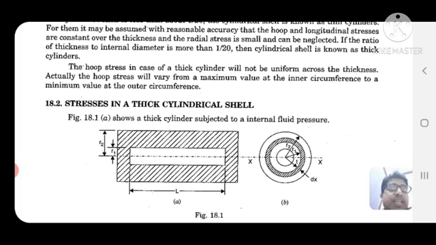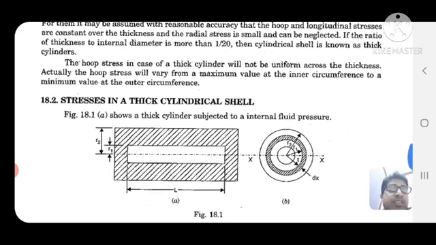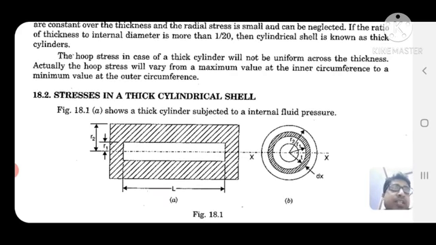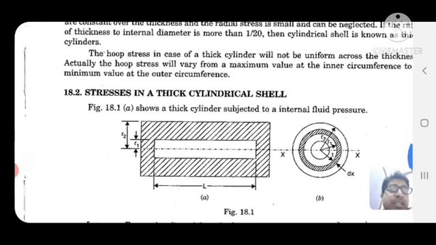Stresses in a thick cylindrical shell. One is R1, another one is R2. R1 is the internal radius. Thick cylinder subjected to internal fluid pressure. One is the internal radius R1, another one is the external radius R2, and the length of the cylinder is equal to L.